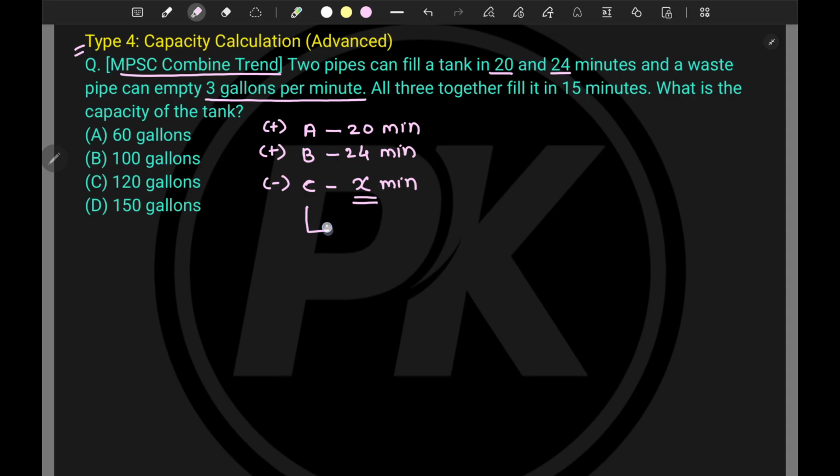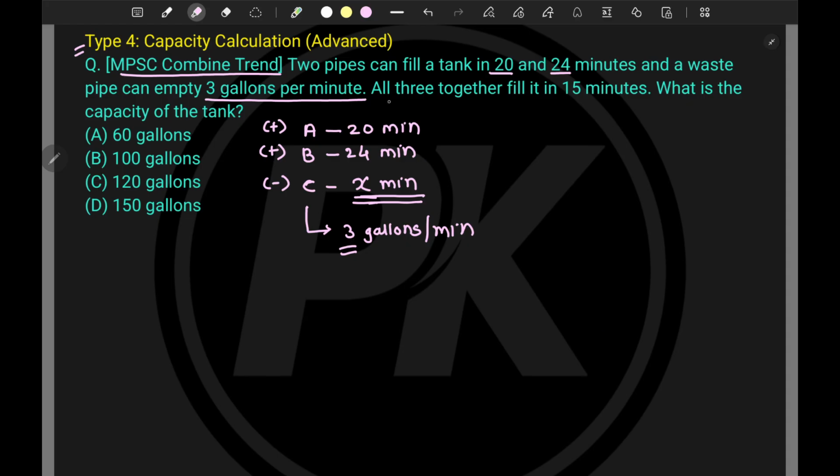The flow rate of C is given, that is what? 3 gallons per minute. Now let's say if I calculate in that much minute C can completely empty the tank, then tell me, can I say that this much of gallons of water was in that tank and it will take this much of minute to empty particular gallons of water, and this defines the capacity of the tank or not? Yes, right? So first let's find out the value of X, and based on that, using this data, we will find out the total capacity of the tank.